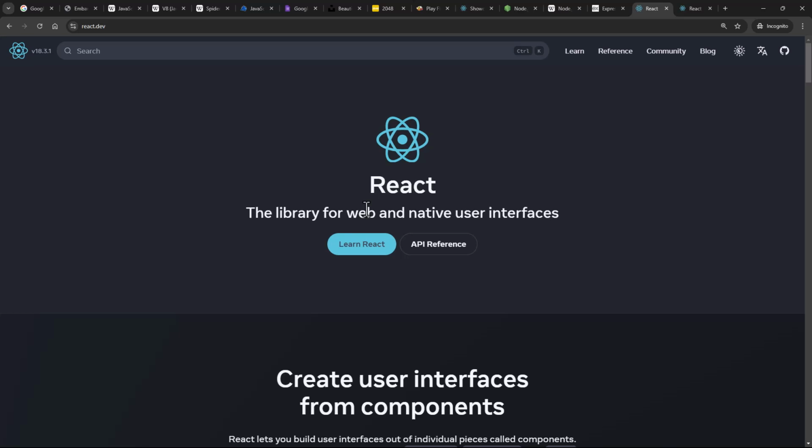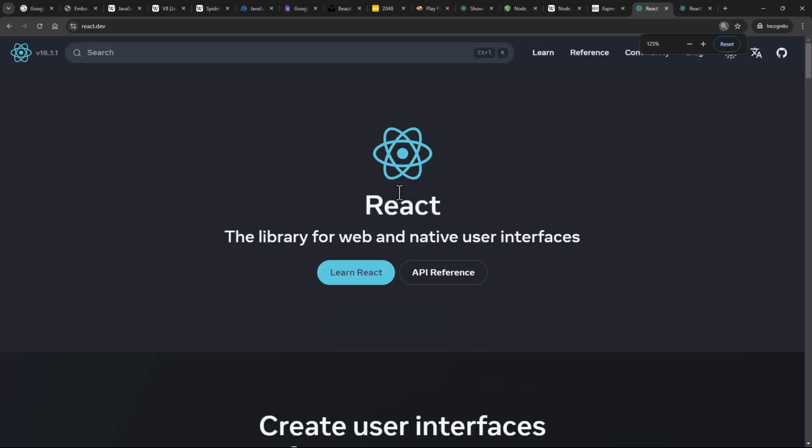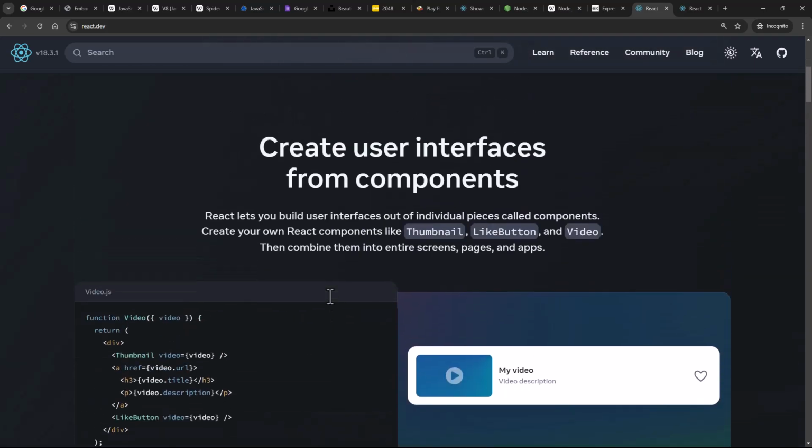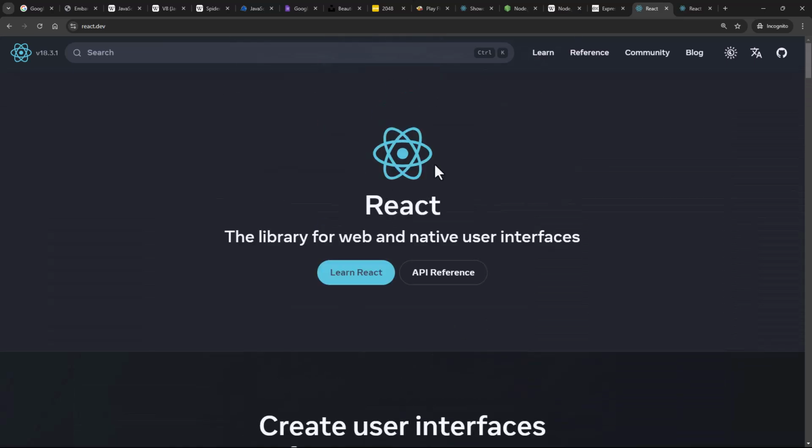So React, of course. If you are here to learn about JavaScript, you must have heard of ReactJS. It's also a JavaScript library for building user interfaces. It's quite popular if you want to build single page web applications, and it allows you to create reusable UI components that you can reuse again and again. So this is the official website of ReactJS, and you'll also find some demos over here that talk about why you should make use of ReactJS. The point I'm trying to make is that this is also a library of JavaScript.